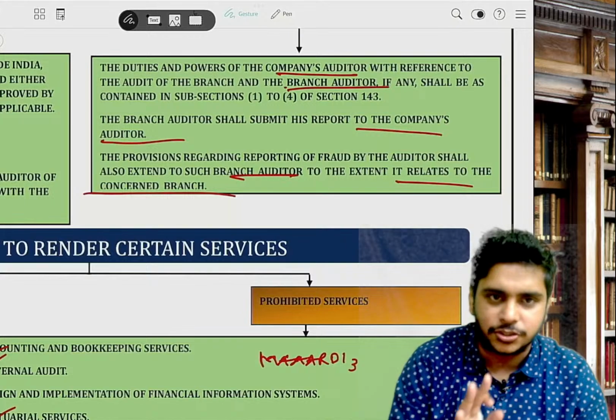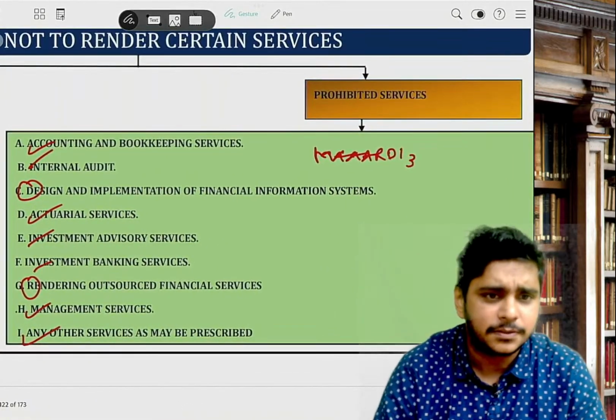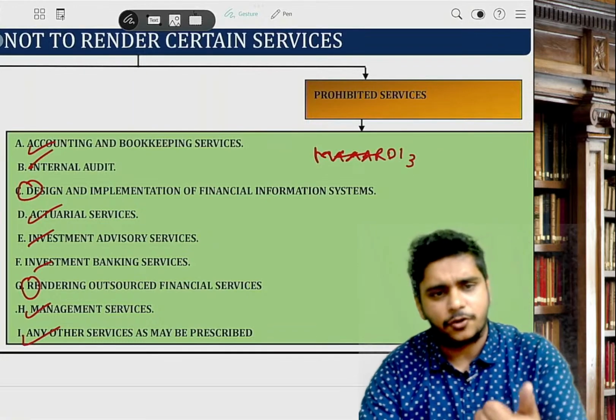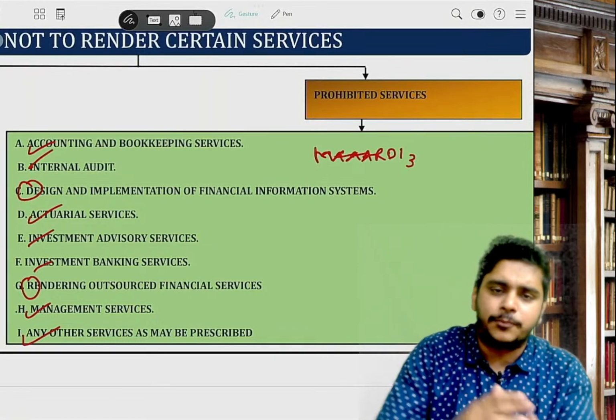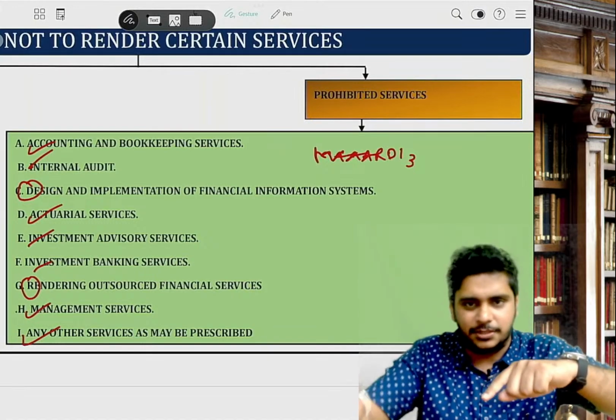That's audit of branches. Your favorite, guys, 144, prohibited services. Fraud amount is minimum 1 CR. If it is only 80 lakhs, you will report it to the audit committee or board. If it is minimum 1 CR, to the audit committee, board, plus then CG.